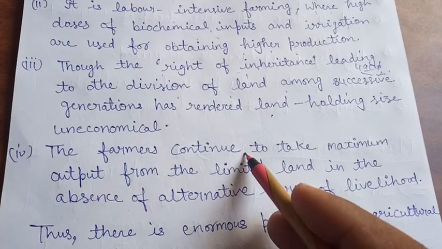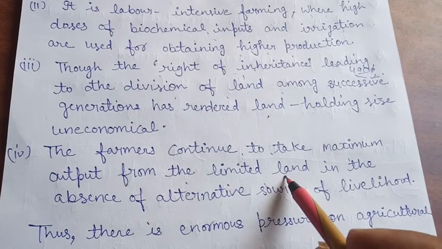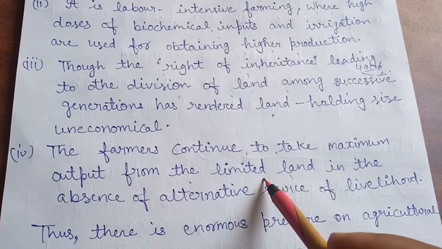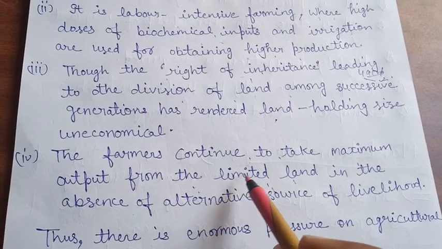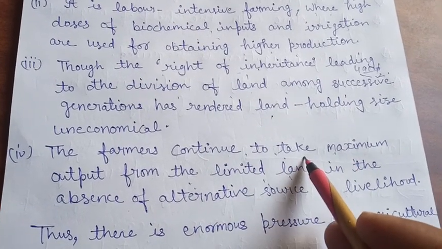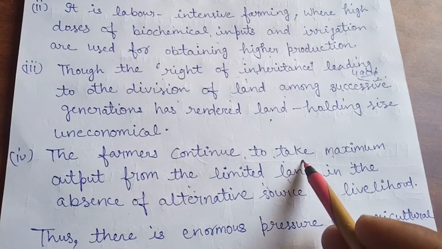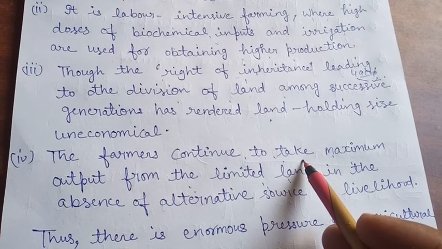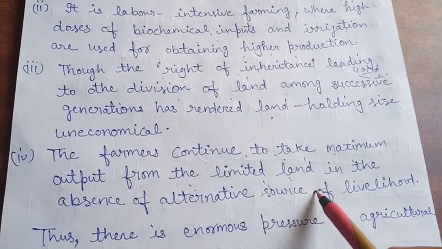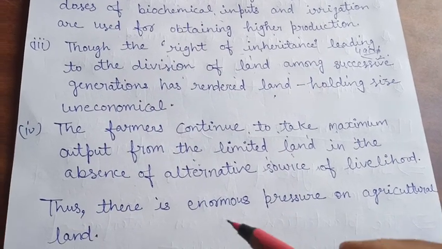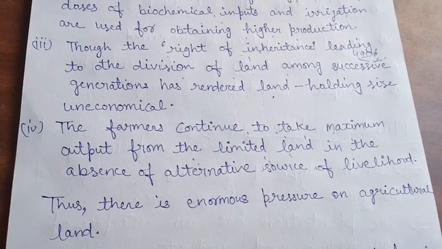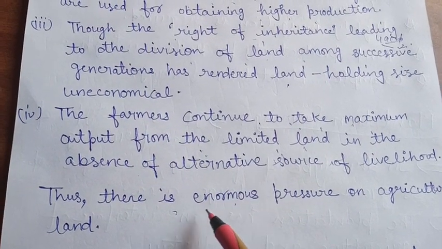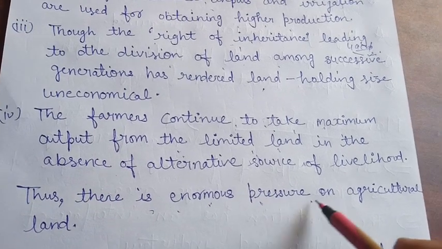The farmers continue to take maximum output from the limited land. Land is limited and it is divided into small plots, but still the farmer wants to get the maximum output, because most of the people in India still totally depend on agriculture. They do not have any other source of livelihood or income. So in intensive subsistence farming there is a huge pressure on agricultural land.